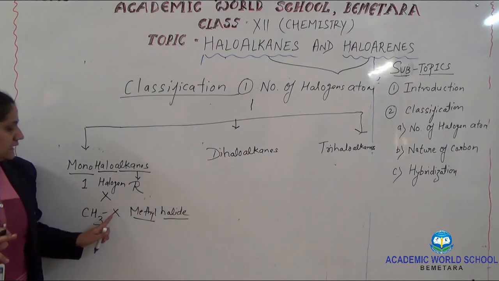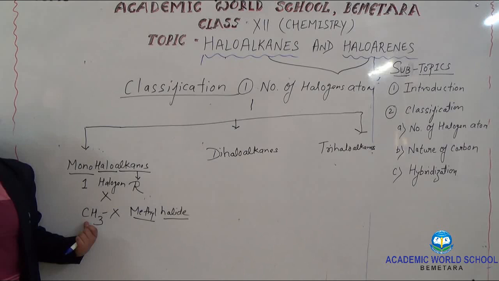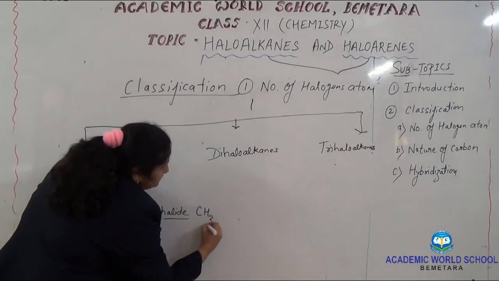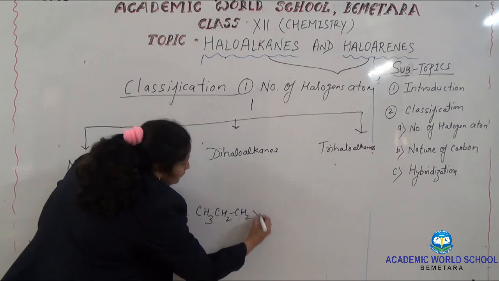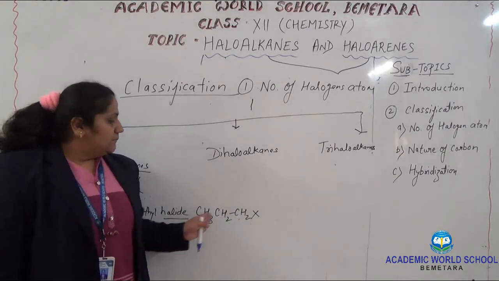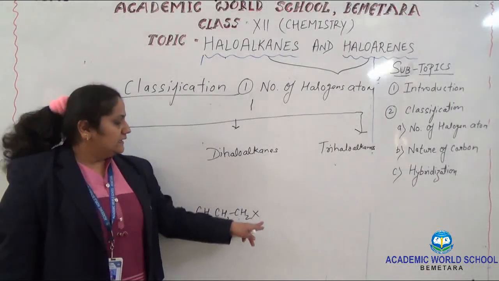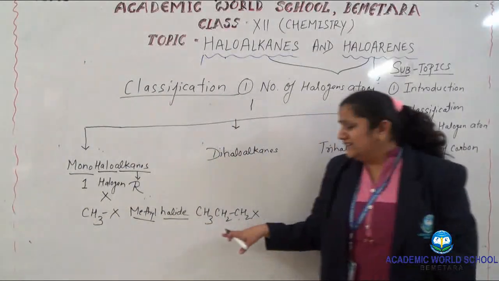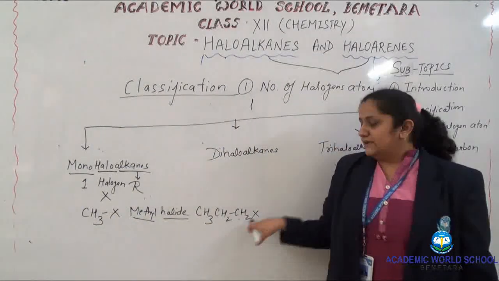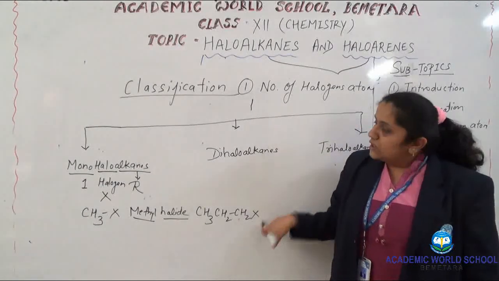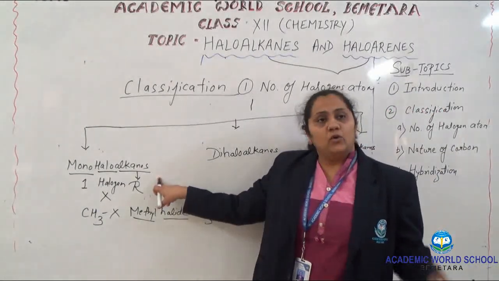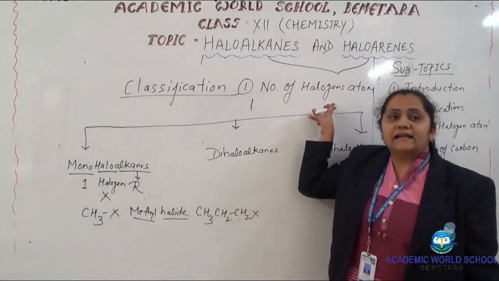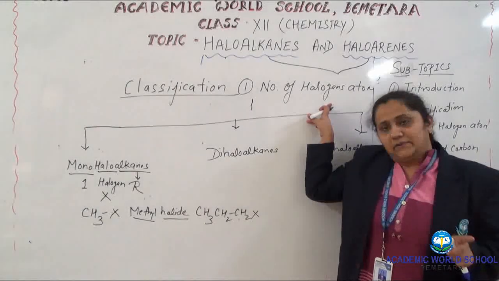As you can see, there is only one halogen atom attached to one carbon. If we increase the number of carbons, CH3CH2CH2X, here the number of carbons is increasing, but the number of halogen atoms is the same. So, in this, the number of carbons is 3, but the halogen atom is 1. So, this is also a type of monohaloalkane, because this classification is based upon the number of halogen atoms attached, not the number of carbons.